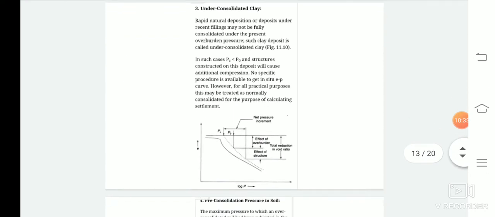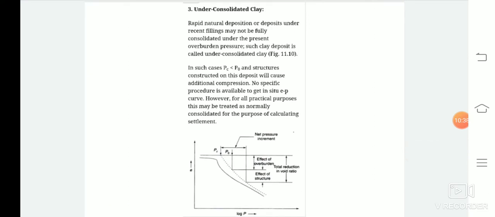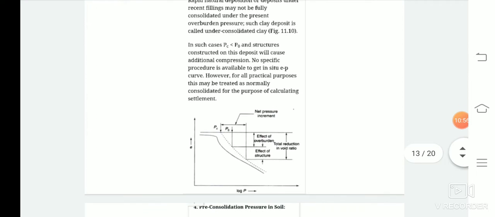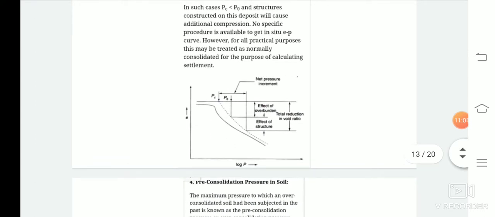Next we are coming to under-consolidated clay. So we have gone through normally consolidated soil, over-consolidated soil, and now we are coming to under-consolidated clay. So what is under-consolidated clay? Normally the rapid natural deposition or deposits under recent filling may or may not be consolidated under the present overburden pressure. Such clays are known as under-consolidated clay. In such cases, Pc is less than P0. Obviously, the present pressure is much more than the previous pressure that the sample has been subjected to.